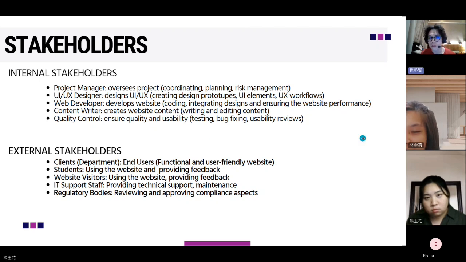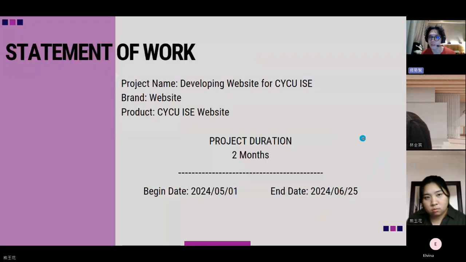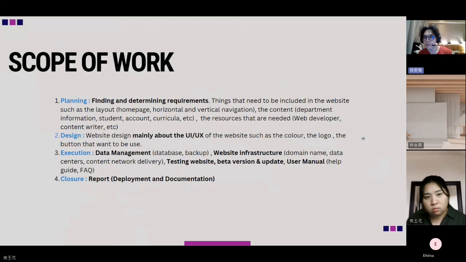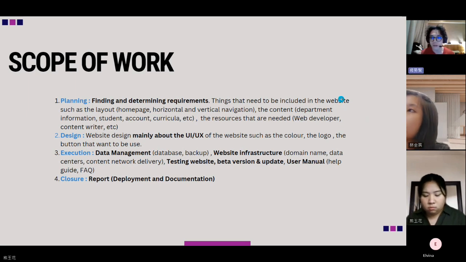About the project phases, the project is divided into four main phases: planning, design, execution, and closure. In the planning phase, we begin by defining client requirements, identifying limitations, and allocating resources such as budget and human resources.